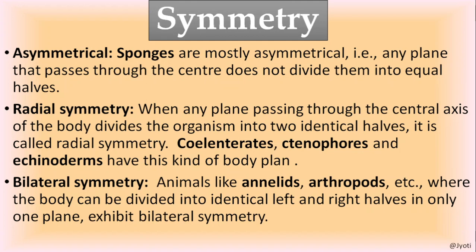Okay. The next is bilateral symmetry. That means the body of the animal can be divided into two identical halves, that is left half and right half, in only one plane. This is called bilateral symmetry. As in human beings, our body can be divided into two identical halves, that is left half and right half, only in one vertical plane, not in any radial plane.